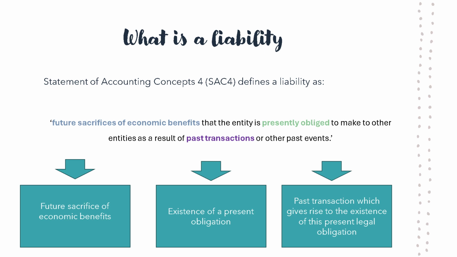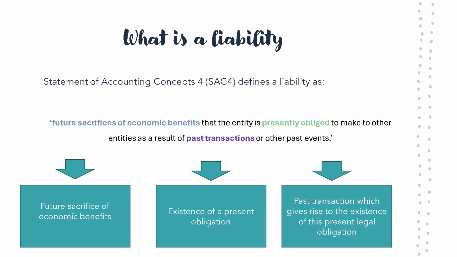Firstly, there is a requirement for a future sacrifice of economic benefits to exist. That is, there must be an adverse financial consequence for the entity in that the entity is obliged to sacrifice economic benefits to one or more entities. Usually, these economic benefits will be in the form of cash. So if you enter into a contract to build a new warehouse, you will be required to pay for the construction of the warehouse, which is the sacrifice of future economic benefits.